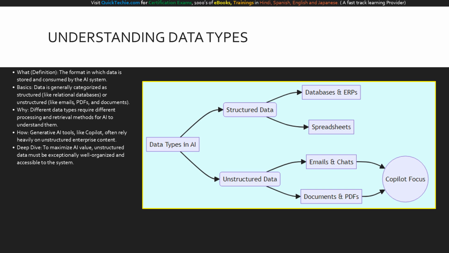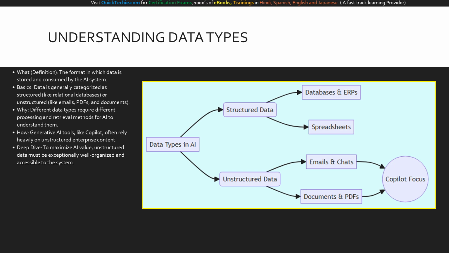For our deep dive, realize that because Copilot depends on this unstructured data, your files must be exceptionally well organized and accessible. If your company SharePoint is a chaotic dumping ground of unlabeled files, the AI will struggle to parse the correct context. You must structure your unstructured data through proper file management to empower the AI engine.